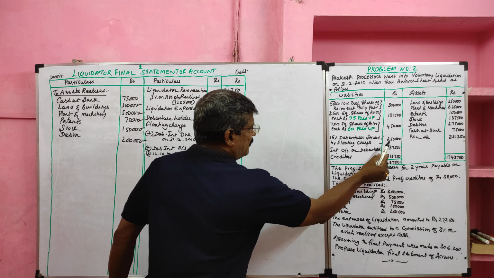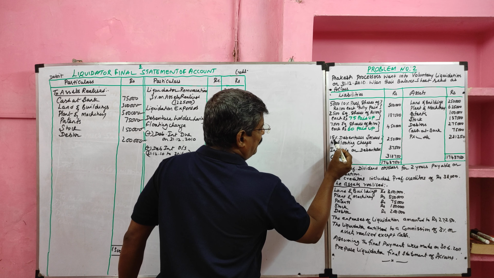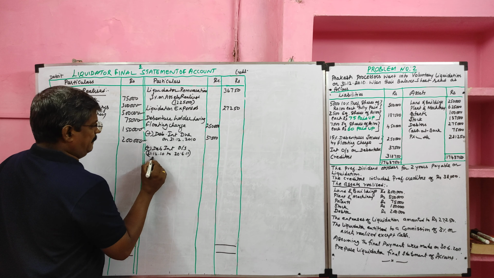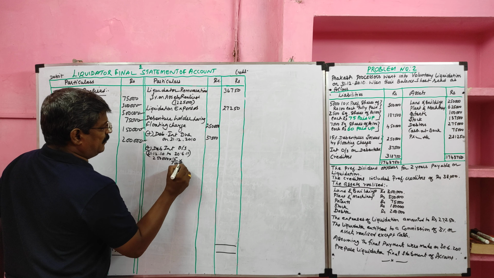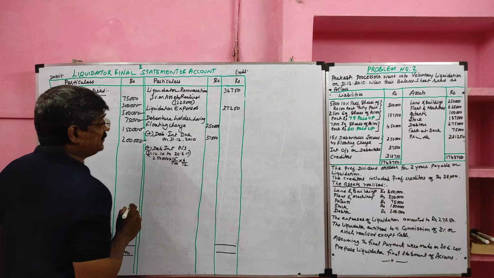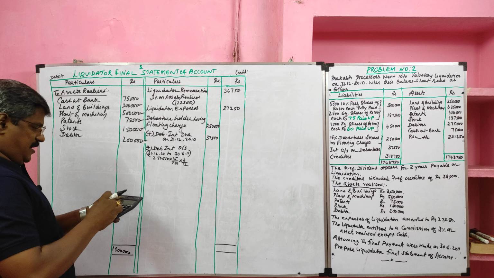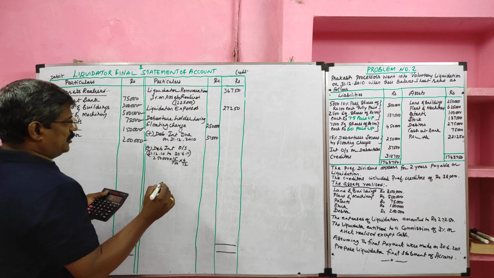So the value of debenture is 2,50,000, the rate of interest is 15%. We should pay 6 months interest: 2,50,000 into 15% into 6/12.